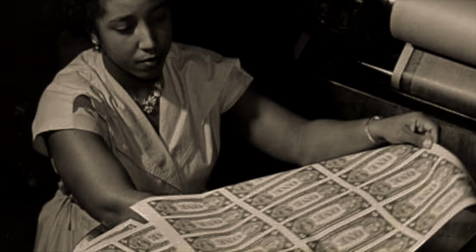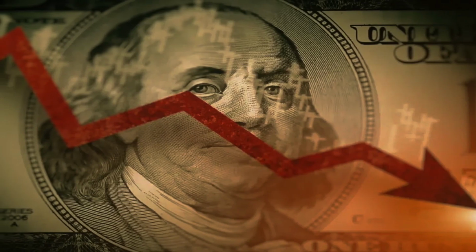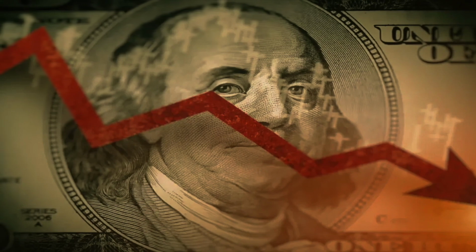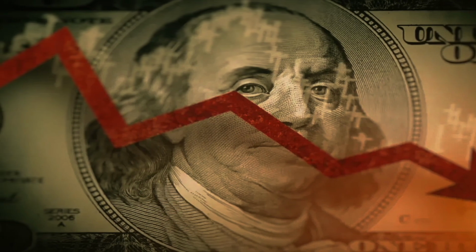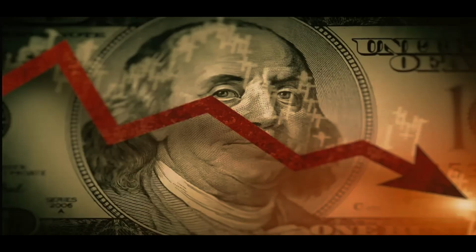But after the Vietnam War, the whole world got to know that America was not only printing the dollar in its own way, it also refused to allow other countries to audit the Federal Reserve. After that, the American dollar started declining. Not only this, when France demanded its gold back in 1971, American President Richard Nixon refused to give it back, and also suspended the Bretton Woods system. After that, the American dollar became invaluable to the whole world.